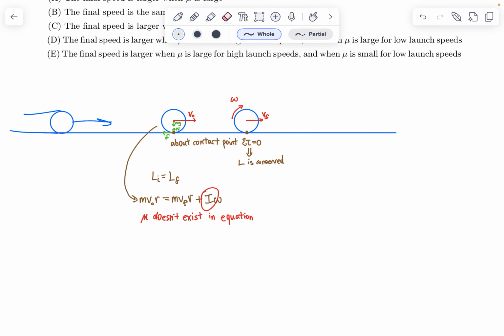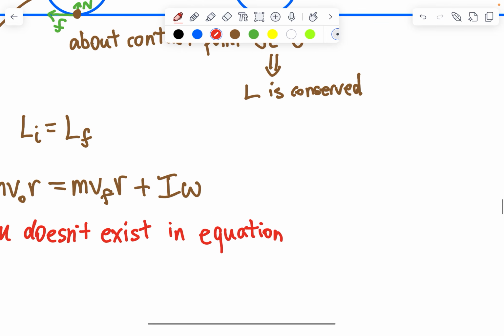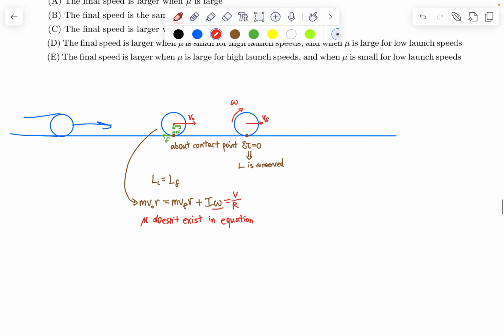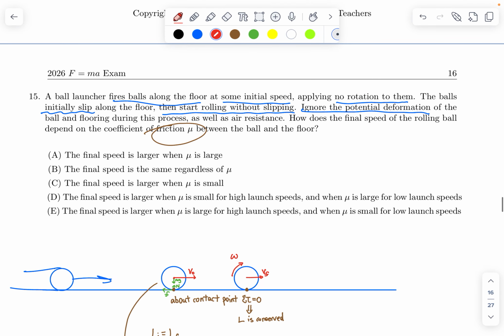I is going to be defined, and omega is equal to V over R, since at the end it's rolling without slipping. None of these terms depend on mu, and our answer is going to be answer choice B. The final speed is the same regardless of mu.